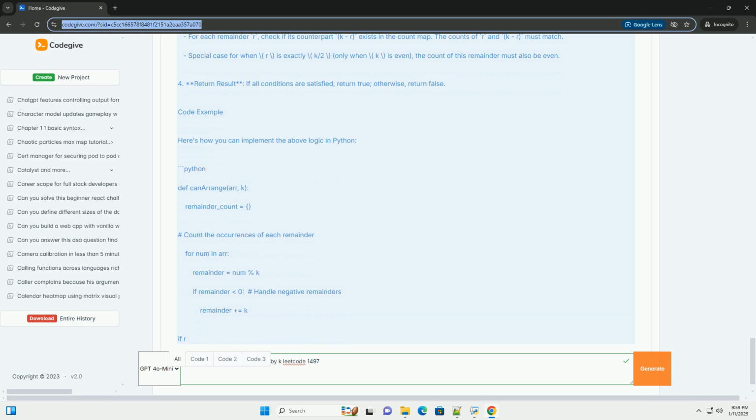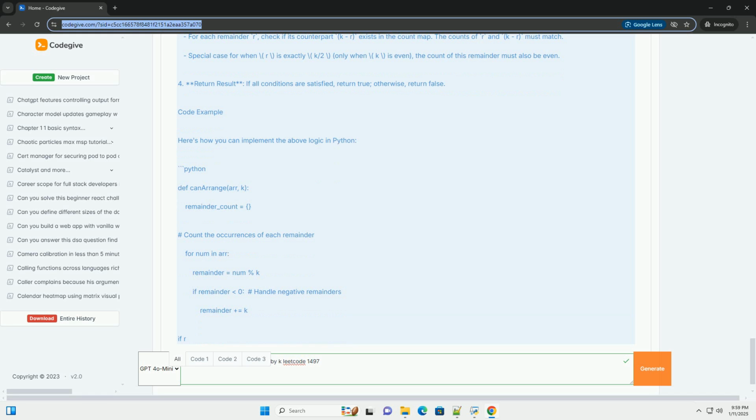Special case for when r is exactly k/2: only when k is even, the count of this remainder must also be even. For the return result, if all conditions are satisfied, return true, otherwise, return false. Code example. Here's how you can implement the above logic in Python.